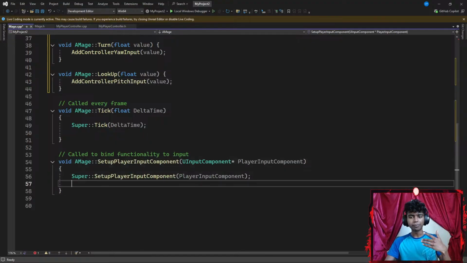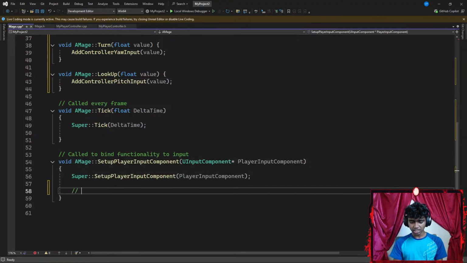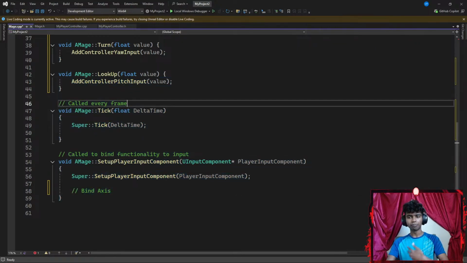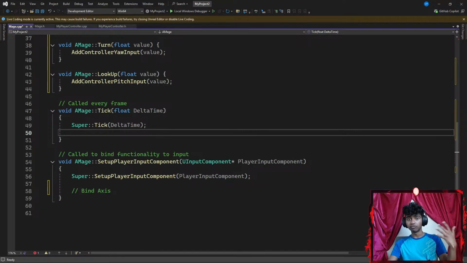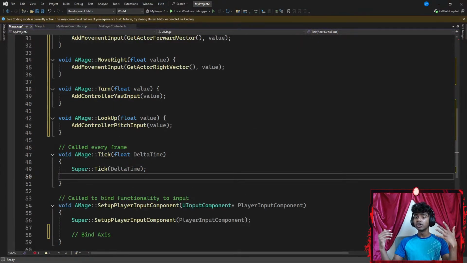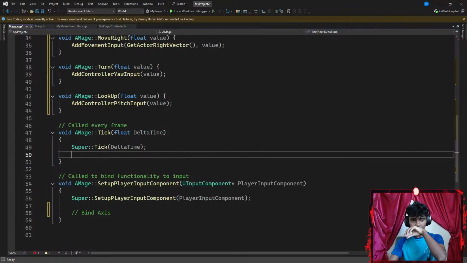All I gotta do now is bind my axis. So I gotta bind my axis with my input, because currently if I click buttons, my Unreal Engine would not know for the time being that I clicked any kind of buttons because I did not add axis mapping. But once I'm done adding axis mapping, if I click a button, my Unreal knows I clicked a button. My Visual Studio knows what to do when a button is clicked, but my Unreal does not know what to do. So I gotta link those things. That's why we use axis mapping.